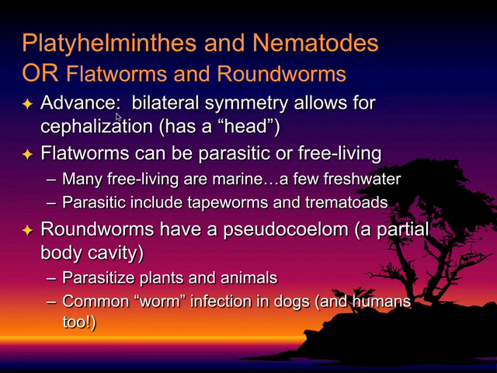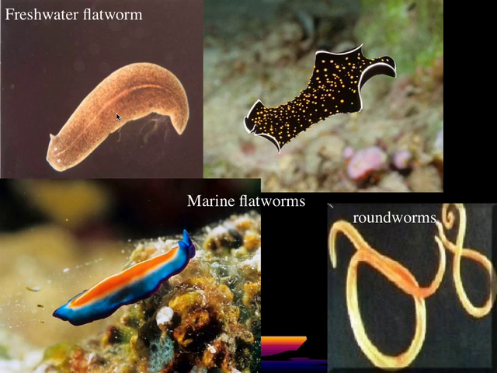So flatworms can be parasitic or free-living, and roundworms, they do have a pseudocoelom. So pseudo means partial or false, and coelom is going to be a body cavity. So these guys are starting to become a little bit more complex. They can parasitize plants, animals, and they are that common worm infection in dogs and in humans too. So here are some examples. We have freshwater flatworms, marine flatworms, and roundworms.